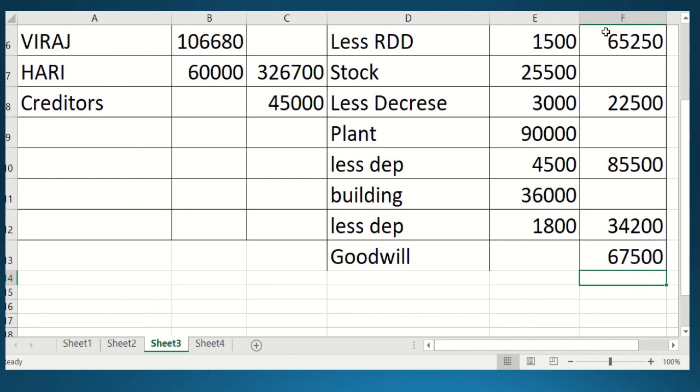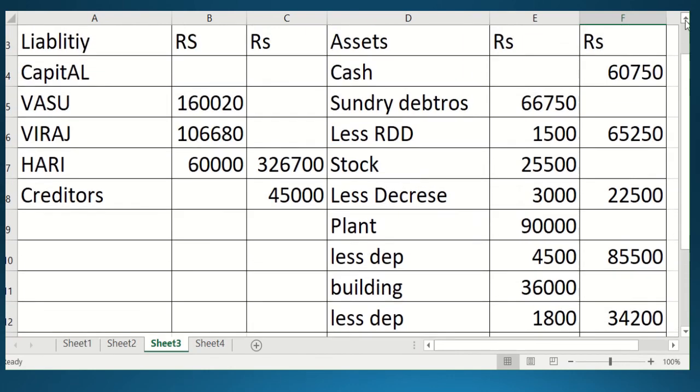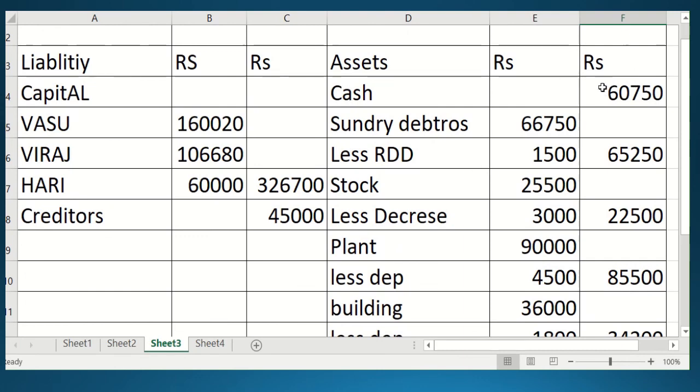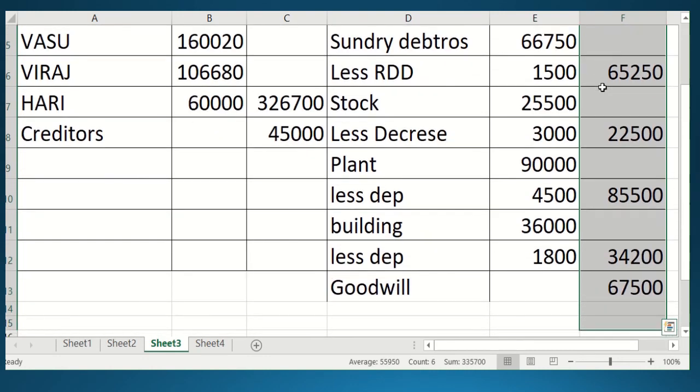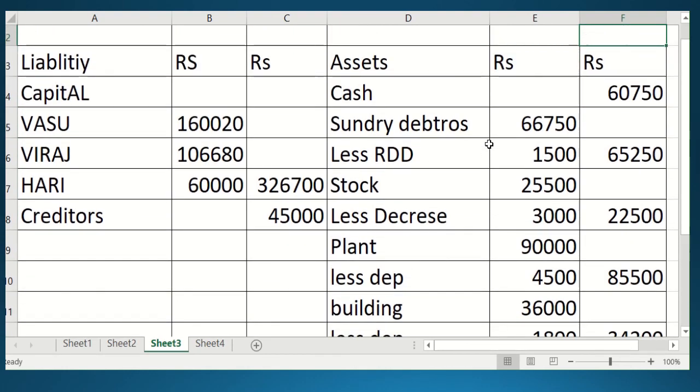Now if you have solved the problem correctly and you take the total of both sides, both sides will be equal, students. So what is the total of the credit side? Let's see. Your credit side total should be 3,71,700. Now let's check whether we have forgotten anything. Cash amount we have recorded correctly. 65,250 is the debtor amount. And what is your stock amount?